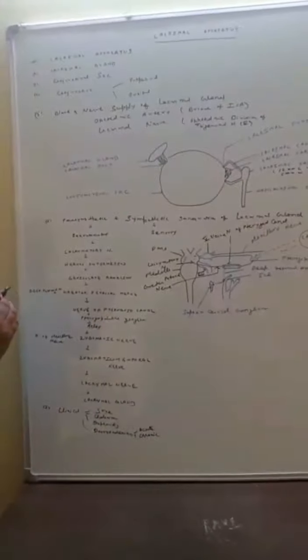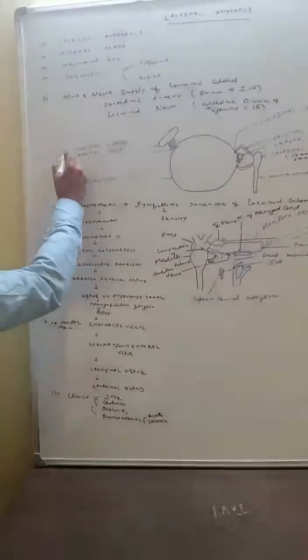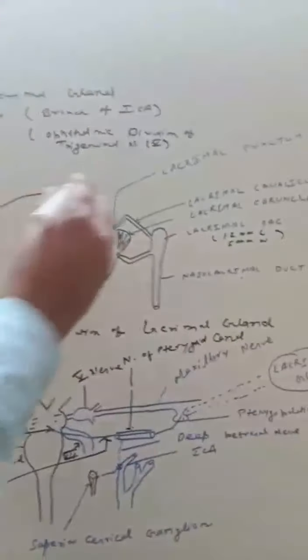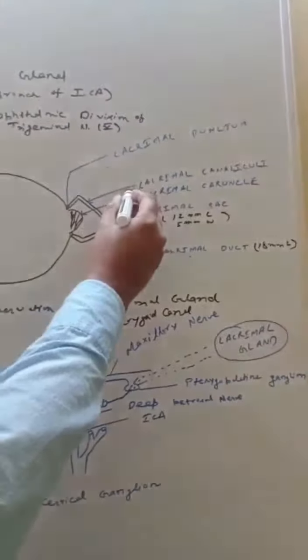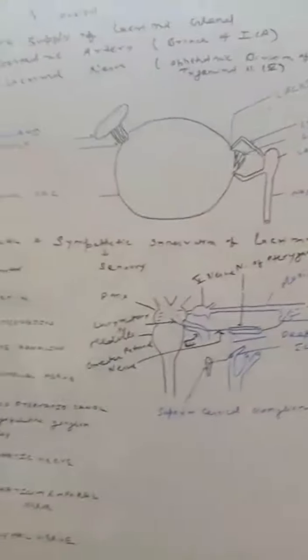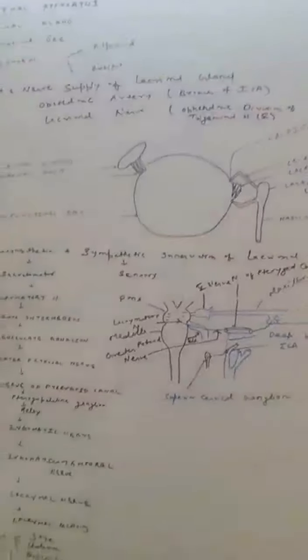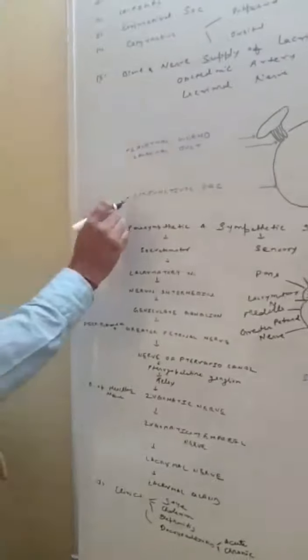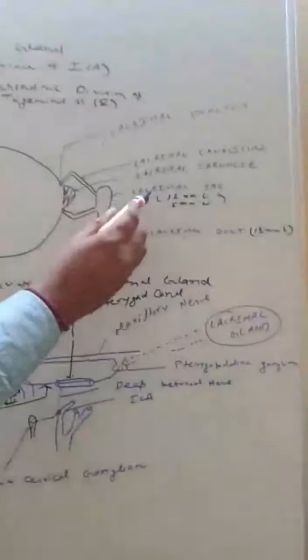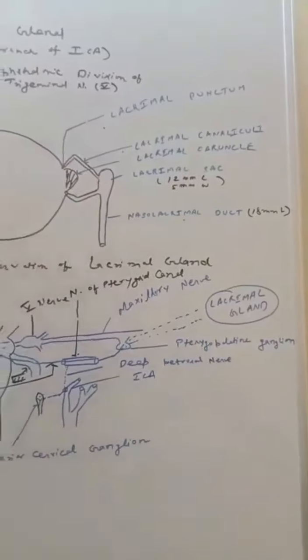It consists of different parts: the lacrimal gland and the duct. Second is the conjunctival sac, the lacrimal punctum, the canaliculi, the lacrimal sac, and the nasolacrimal duct. These are all associated with the lacrimal apparatus. This is the lacrimal apparatus.